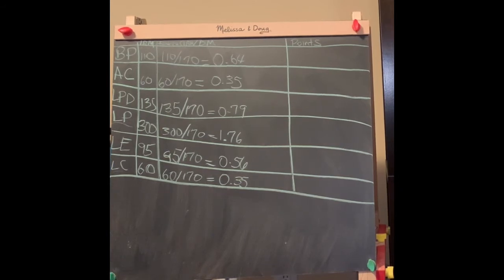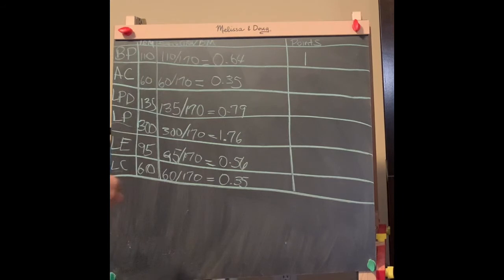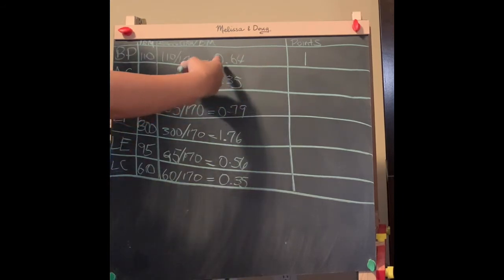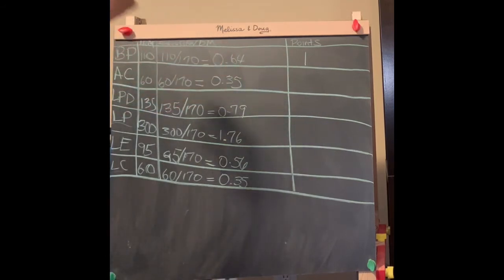So for this one, we just give him 1 point. We don't add anything to it like, oh, it's a little above 0.6, so I'm going to make it 1.2 points. No, we're using the table once again to assign these points.